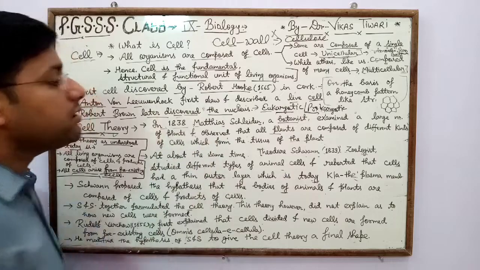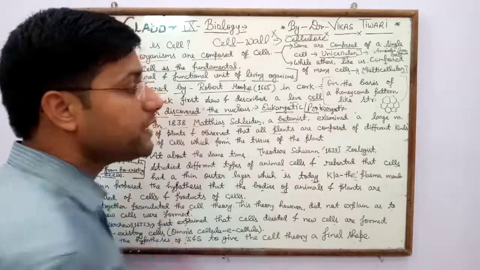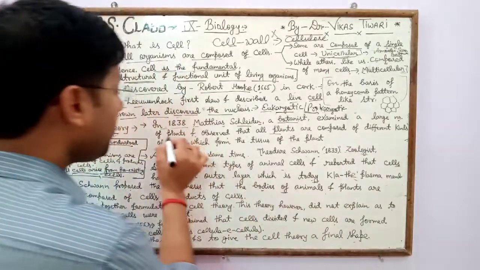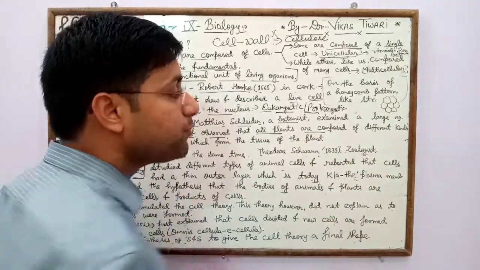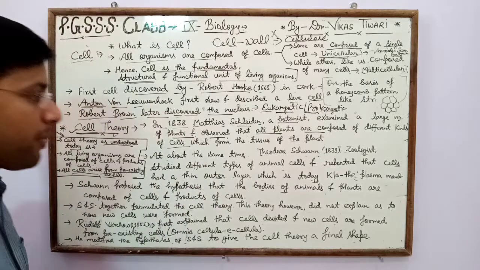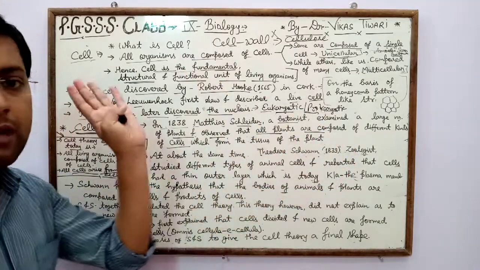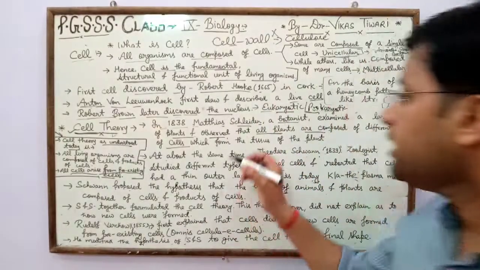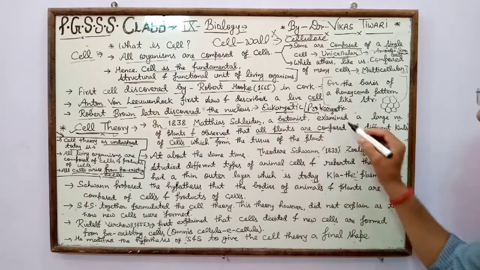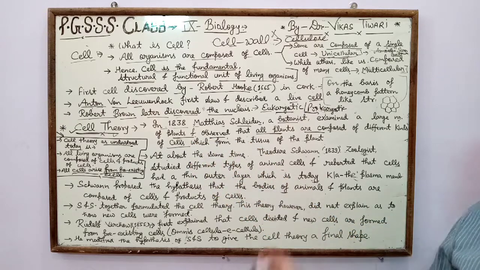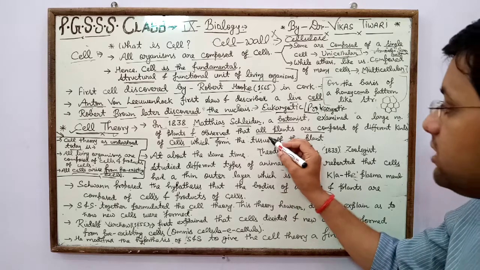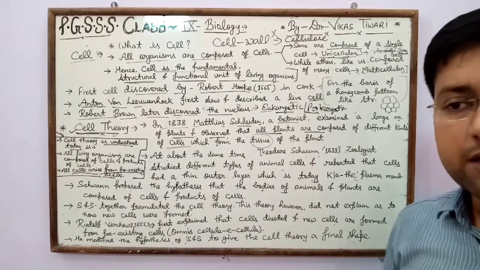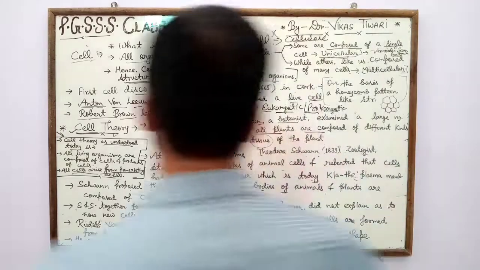In 1838, Matthias Schleiden, a botanist, examined a large number of plants and observed that all plants are composed of different kinds of cells which form the tissue of the plant. It means that cells form the tissue of the plant, because tissues are made up of a group of cells, or a group of cells is called tissue.